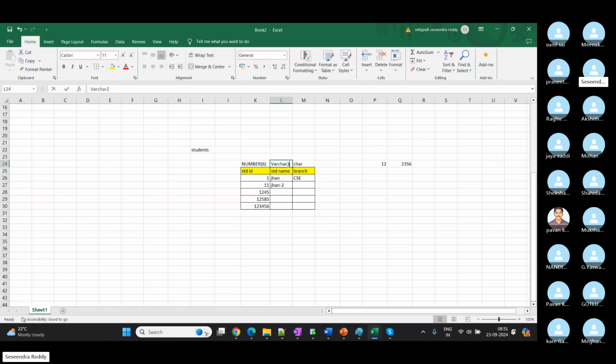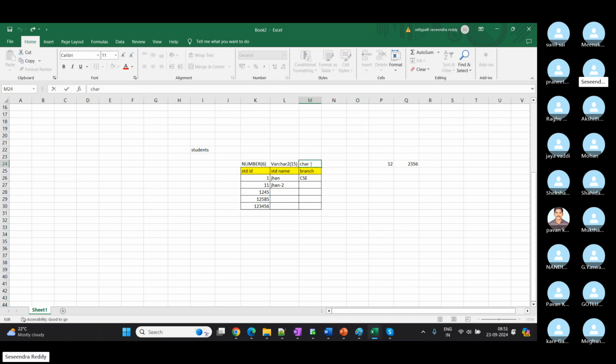Same thing is applicable with characters also. Let's say initially I created my varchar2 with 15. It is going to store up to 15 characters for names. So if someone has more than 15 characters in their name, it won't allow. So again, we are going to modify the table structure to store more characters.